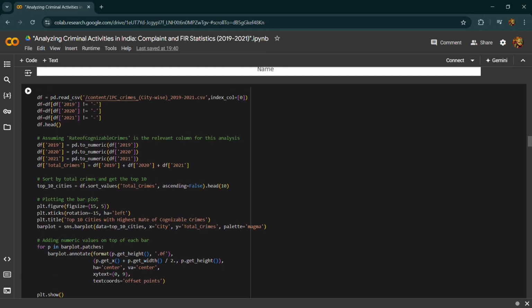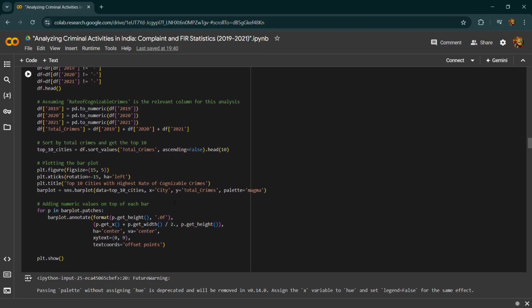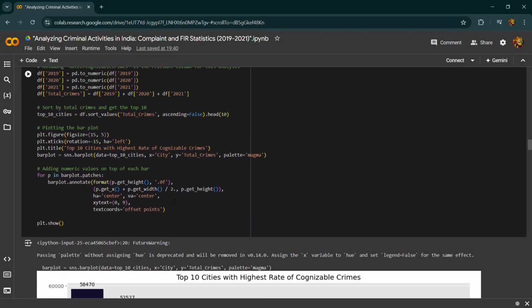In this, first of all we have to clean the data: remove the rows where the columns 2019 to 2021 have the value dash or hyphen. Then we have to convert the columns like 2019 to 2021 to the numeric data type, and create a new column of total crime, which gives the sum of the 3 years. Then we have to sort and select the top 10 cities.